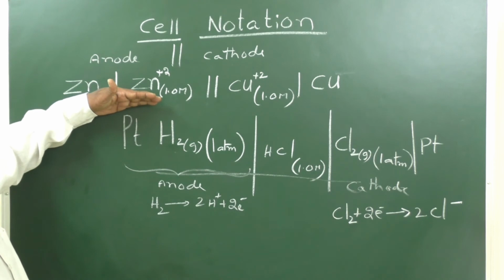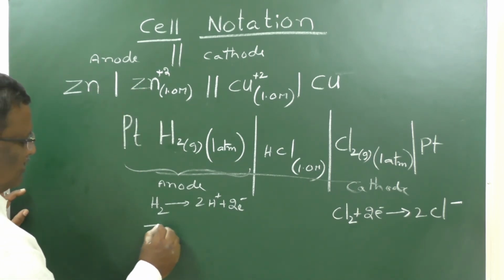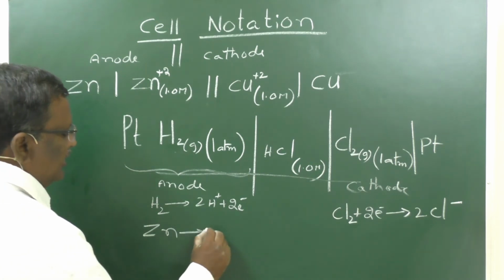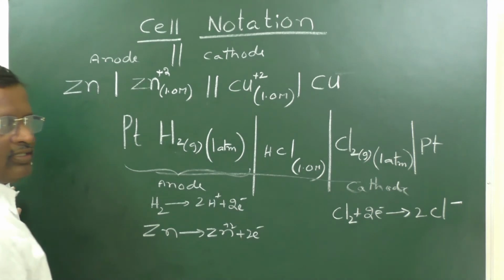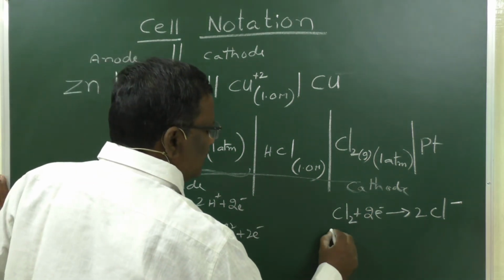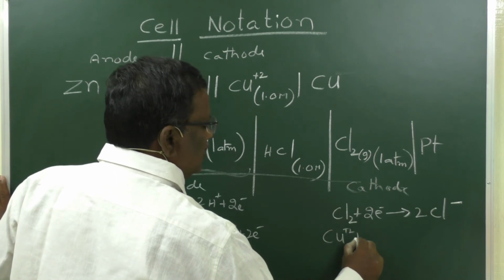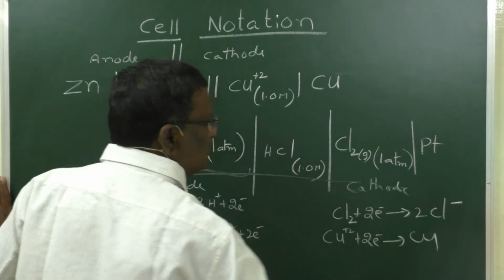In the previous case, for the zinc electrode also we have to write like this. Zinc gives Zn plus 2 plus 2e minus, and Cu plus 2 plus 2e minus gives Cu.